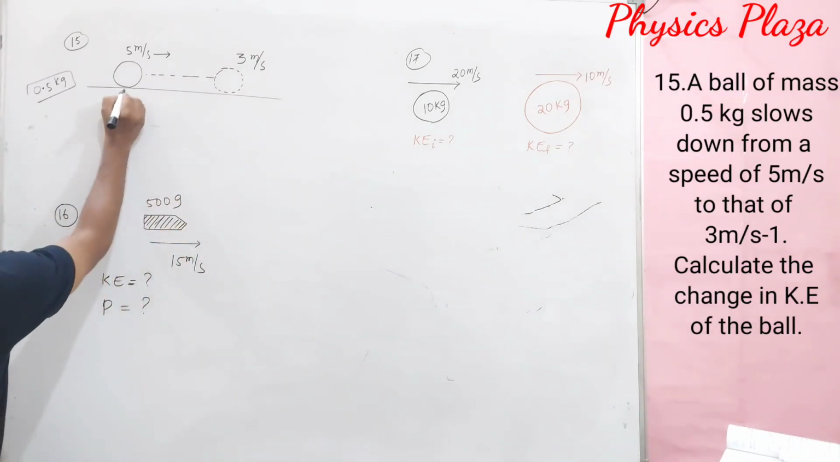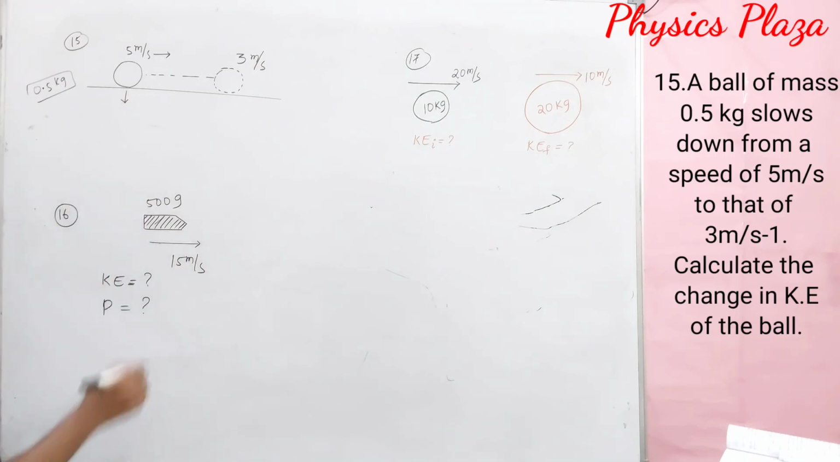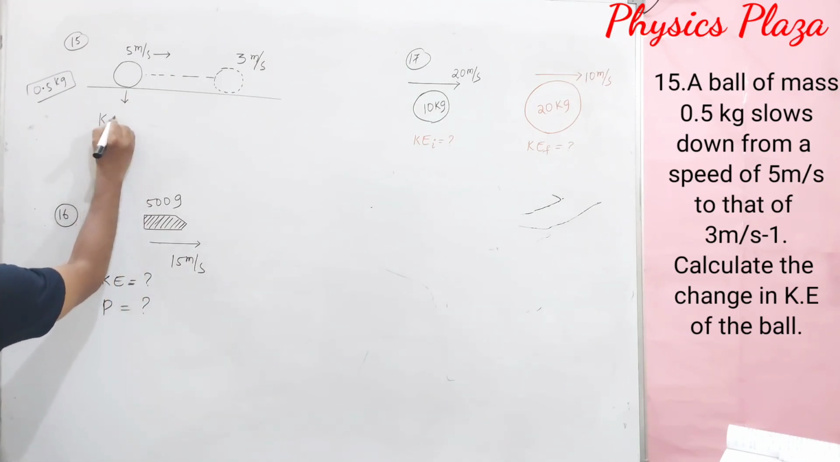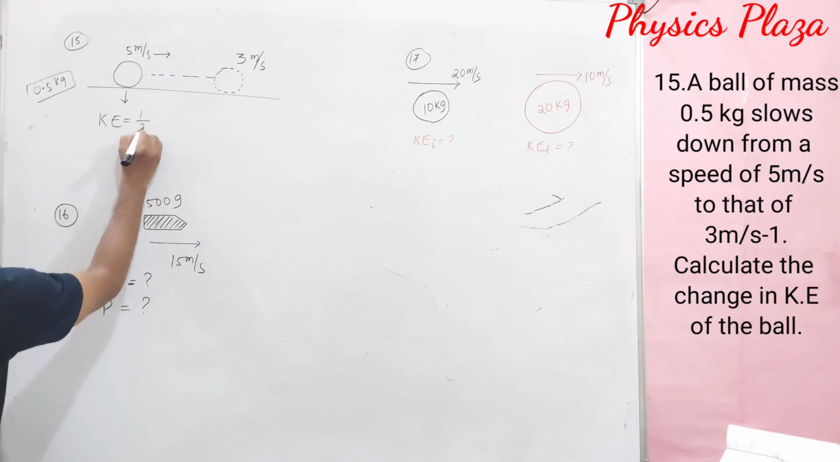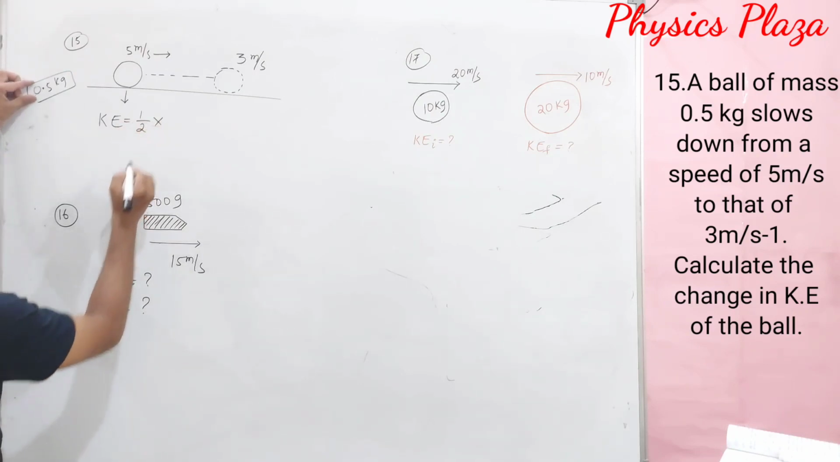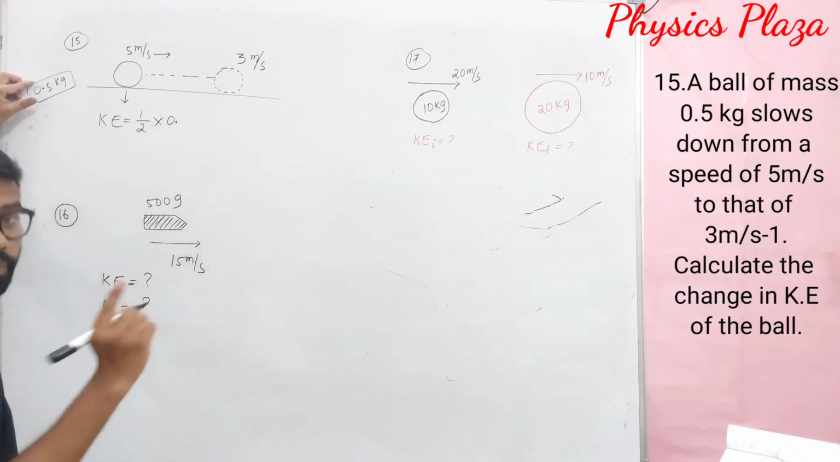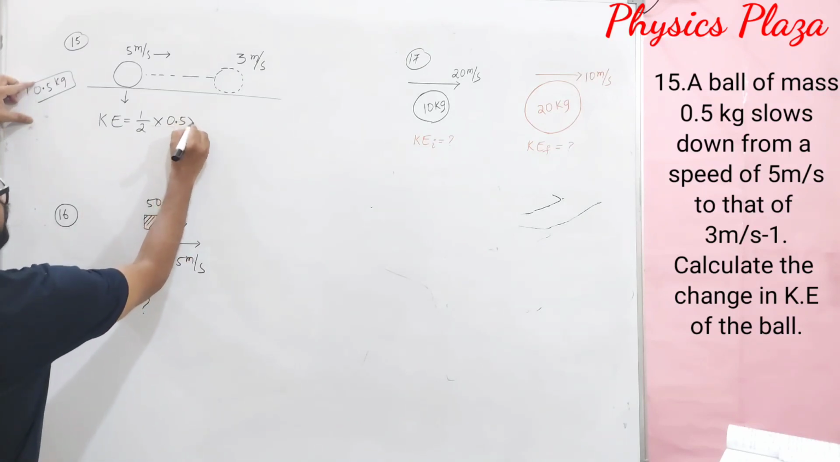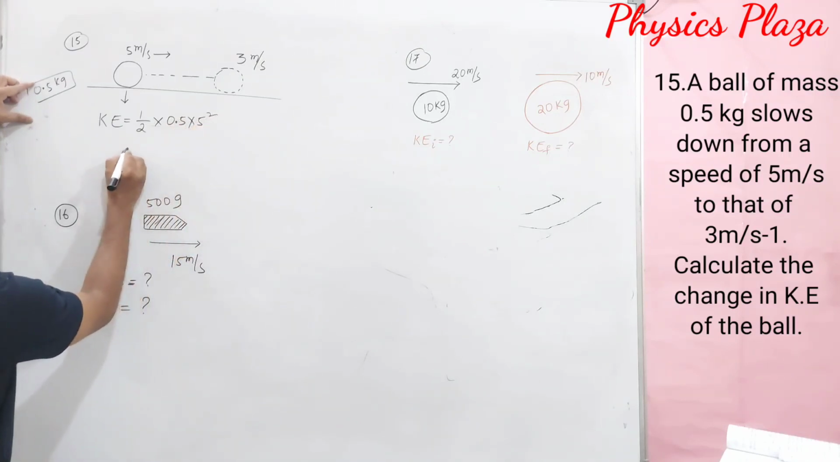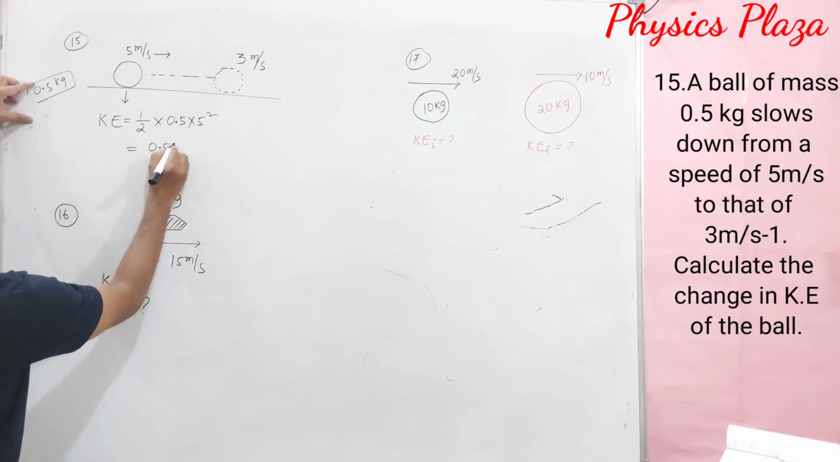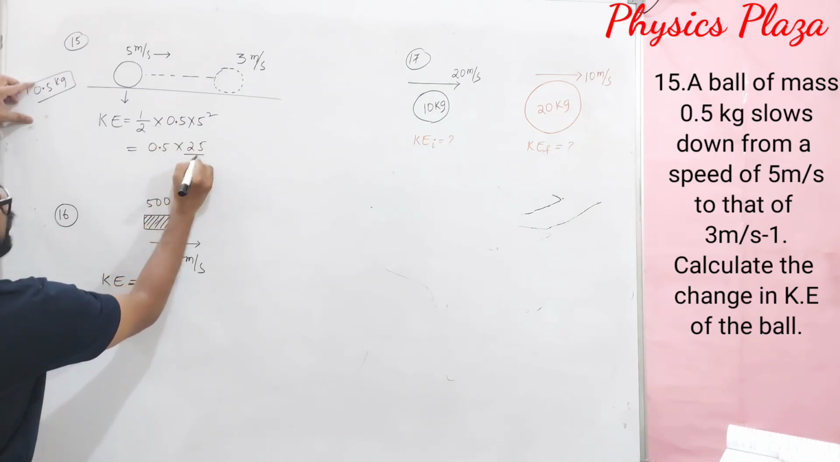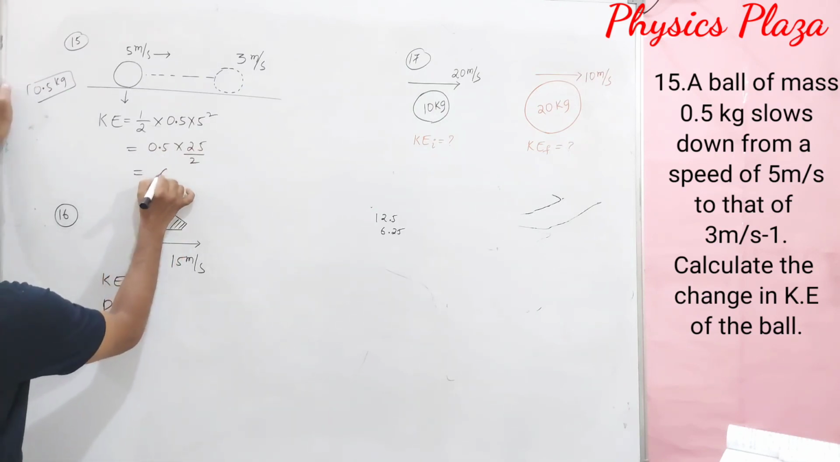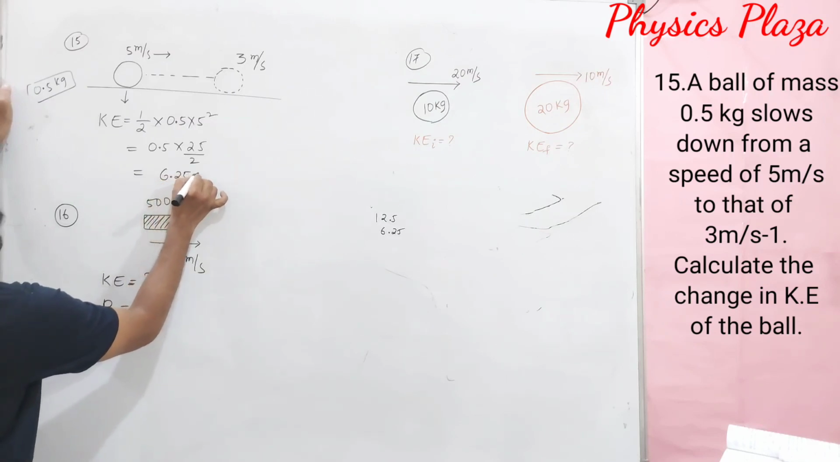Let us calculate the kinetic energy at this position. Kinetic energy is equal to half mv square. Mass is given as 0.5. So it is half into 0.5 into 5 square, that is 0.5 into 25 by 2. And if you do this, you will get 6.25 joules.